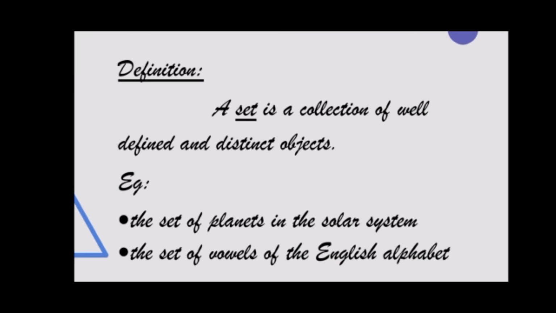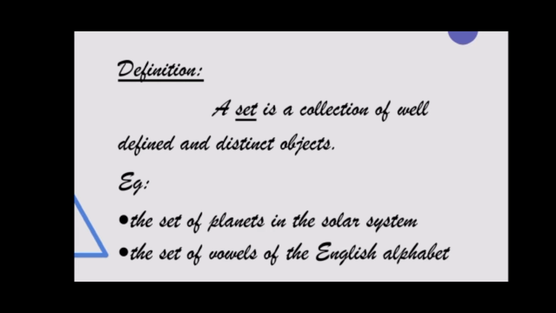Going to start unit number 1, Introduction to Sets. First, we see the definition of it. A set is a collection of well-defined and distinct objects. In our day-to-day life, we often use phrases such as a bunch of keys, a pack of cards, a group of boys, a team of athletes. All these words like bunch, pack, group, and team are used to denote a collection of objects. But in maths, the word set is used for a collection of objects.